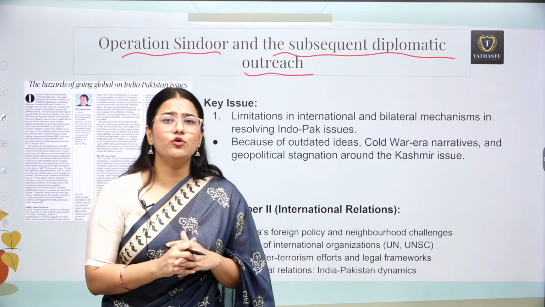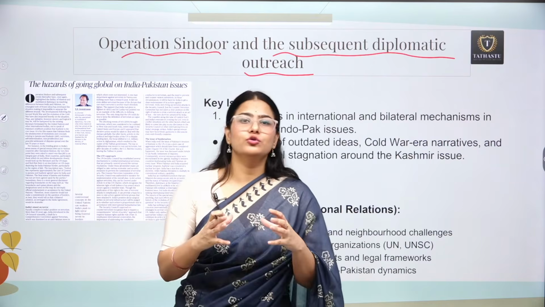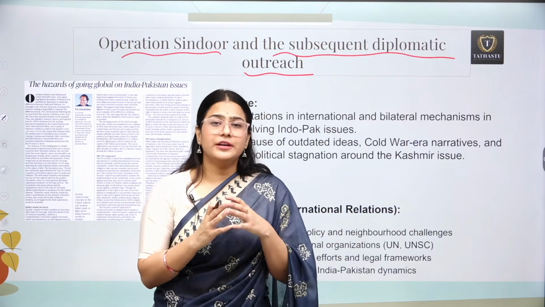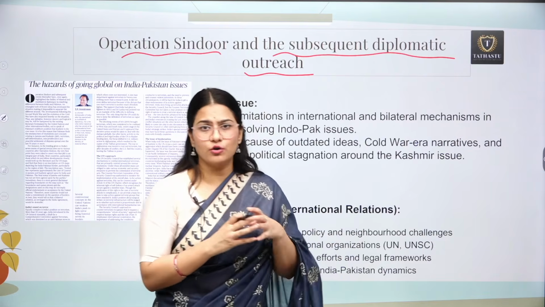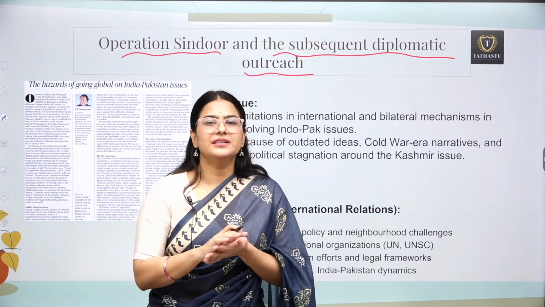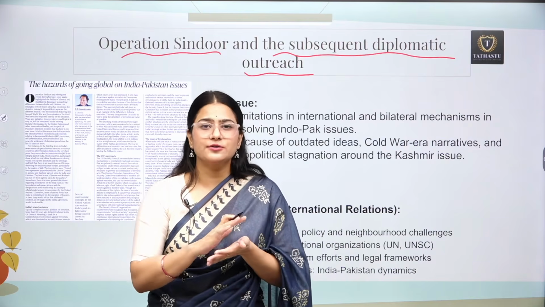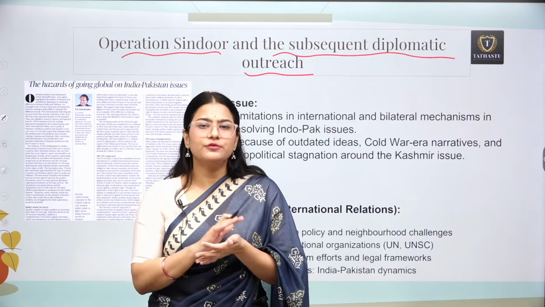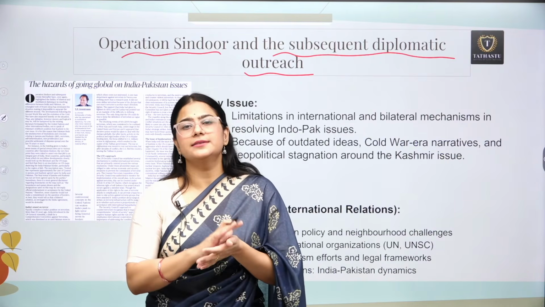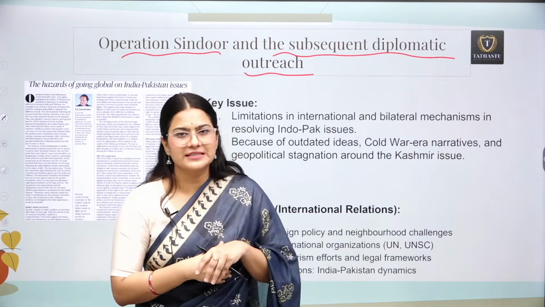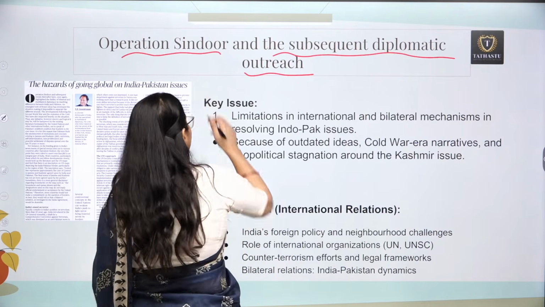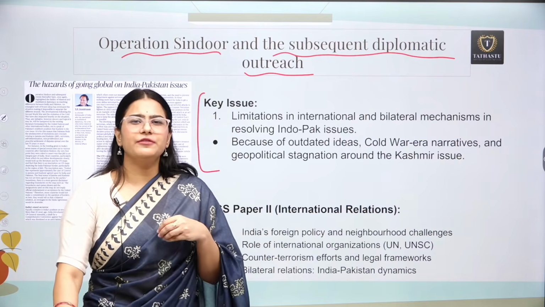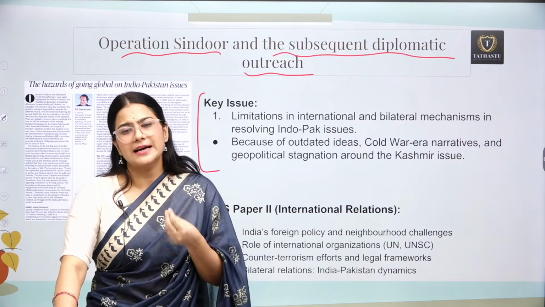We as Indians know very much about the Kashmir issue and what is happening. Are we the victim, or is Pakistan imposing on us? So we know the reality, but this ground reality is not very popular at the international level. So this was one of the purposes of this diplomatic convoy, which was sent by our present government. But when these diplomats came back, we came to know about the issues at the